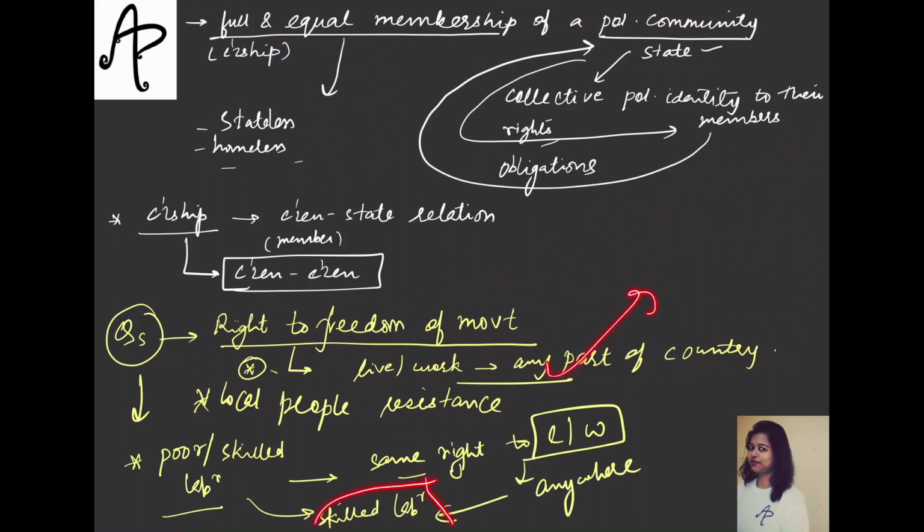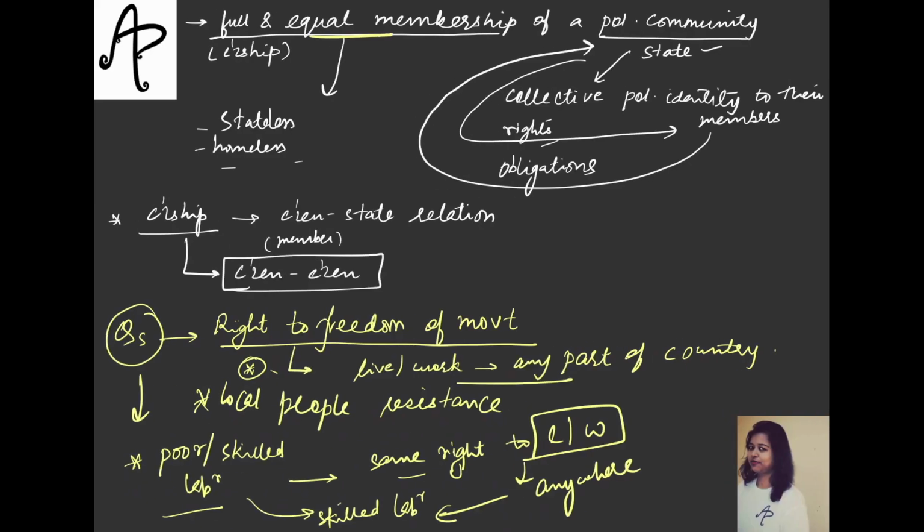So on one hand we might differentiate on an insider versus outsider basis, and on the other hand we might differentiate on the basis of the poverty level or the economic level, or skilled or unskilled workers. So all of these questions are there whenever a state will consider the idea of full and equal membership, because you would have to answer these questions to reach a point.